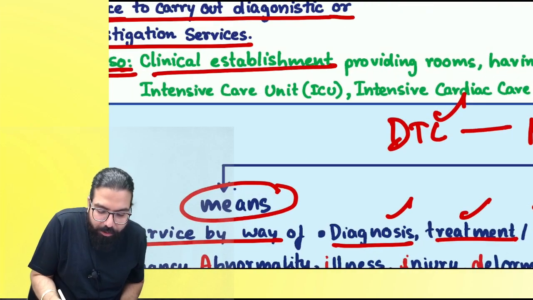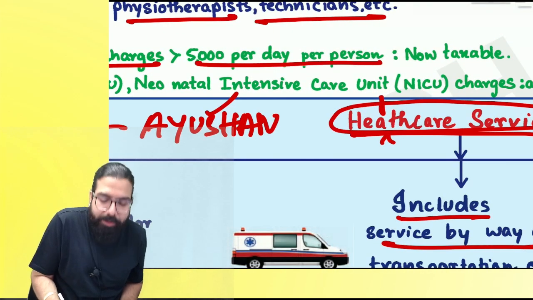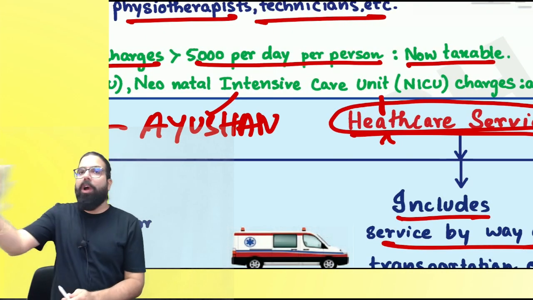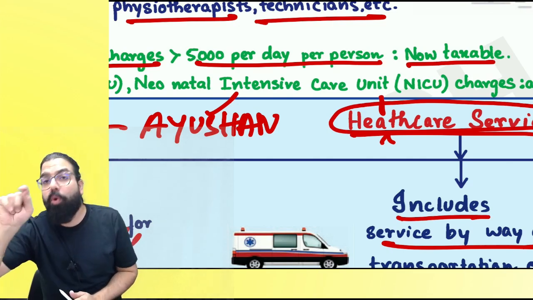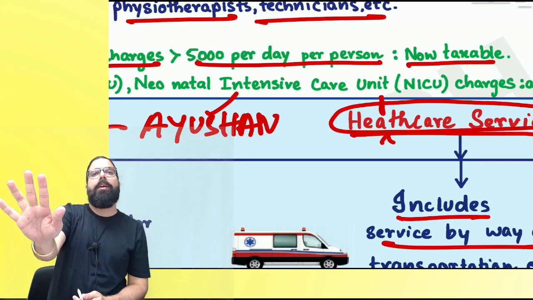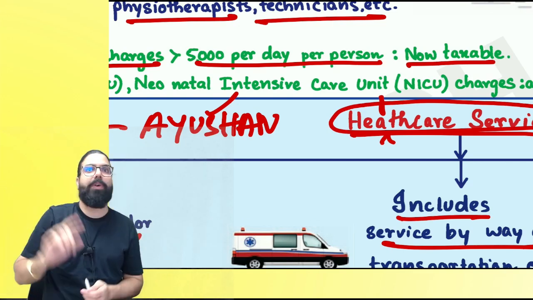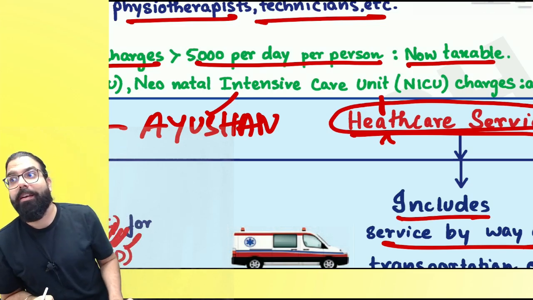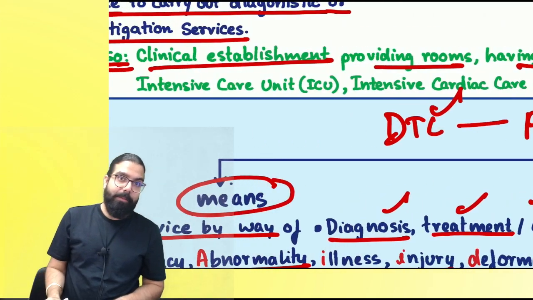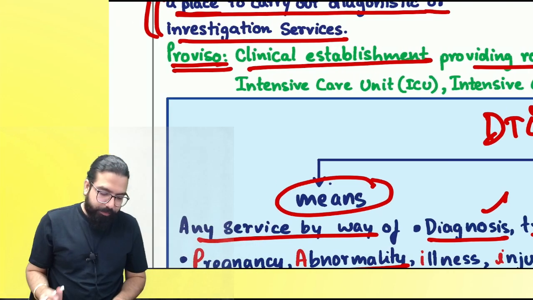Clinical establishment providing rooms, having charges more than 5,000 per day per person will be now taxable. All other services will be exempted. But on that room rent, they are going ahead and telling we will charge the tax. If room rent is more than 5,000 rupees. More than 5,000. Don't forget. Can I go ahead, everyone? More than. Now, if you see in the exam, you'll remember more than 5,000 is taxable.